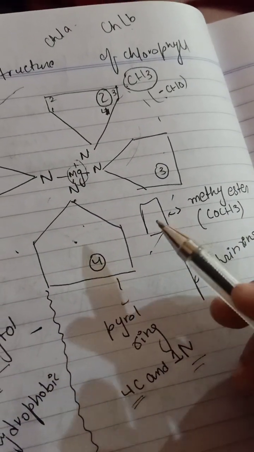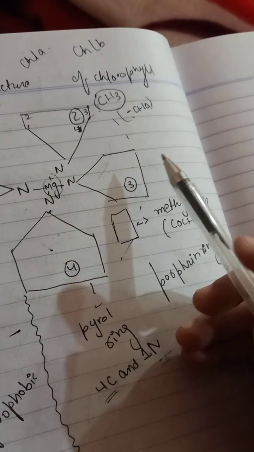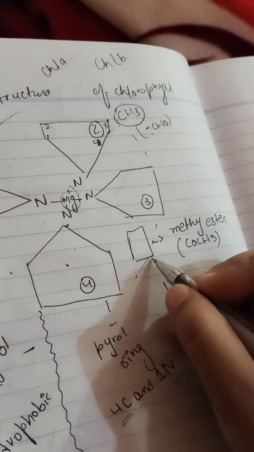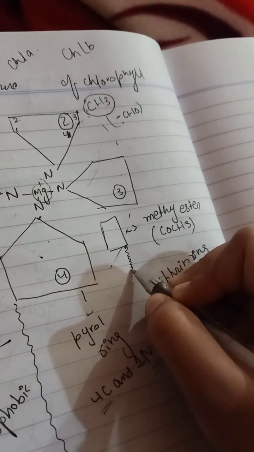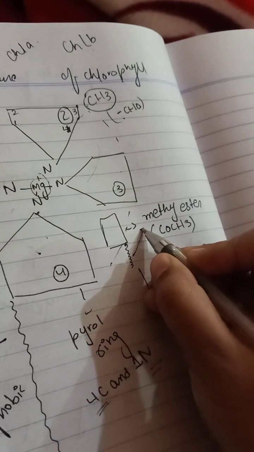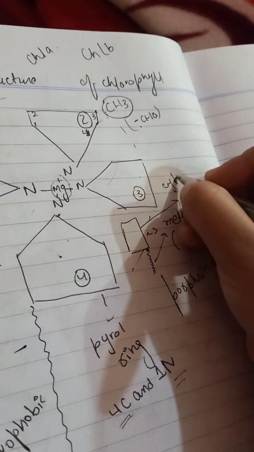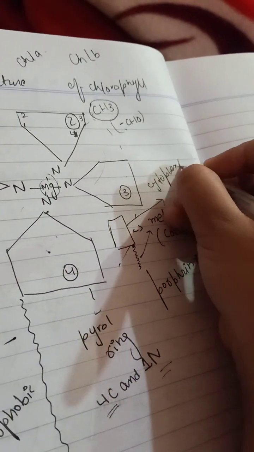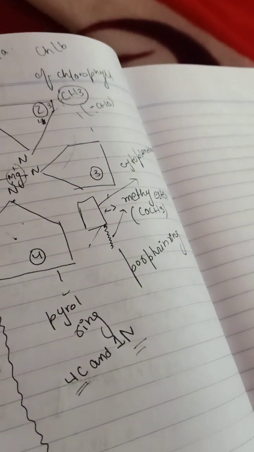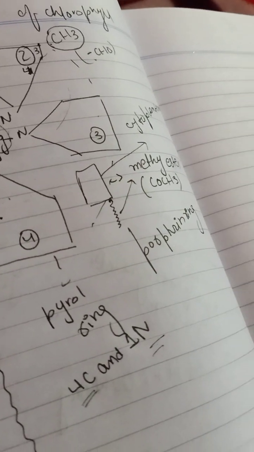Okay, so at the third pyrrole ring, the cyclopentanone ring, which is methyl ester, is attached with a small tail. This tail is called the methyl ester, and this ring is called the cyclopentanone. Okay, so this was about the chlorophyll structure.